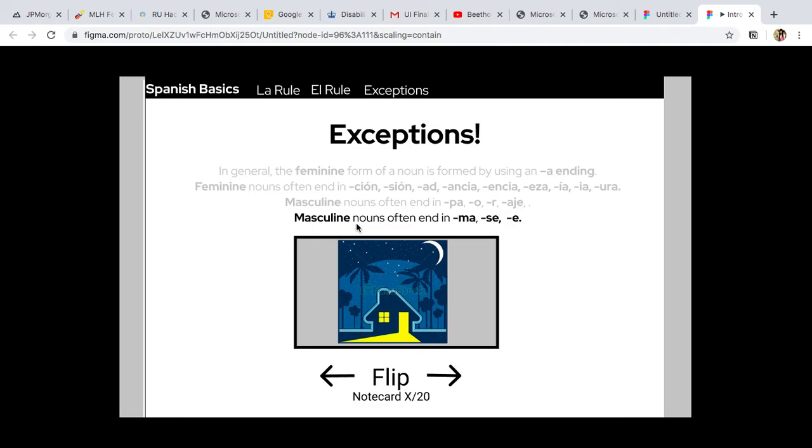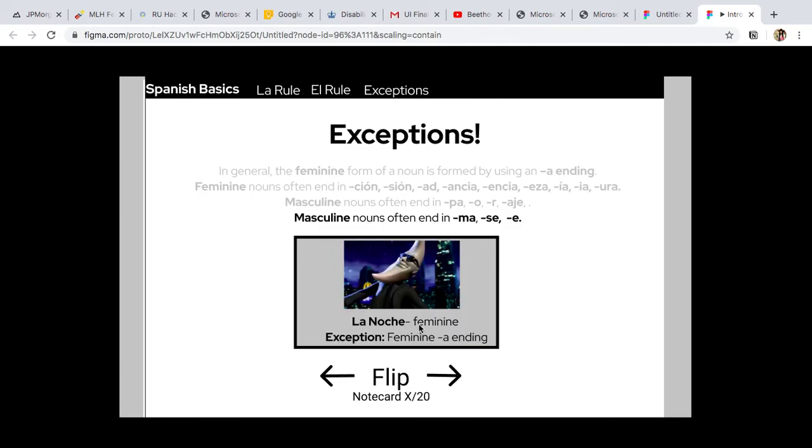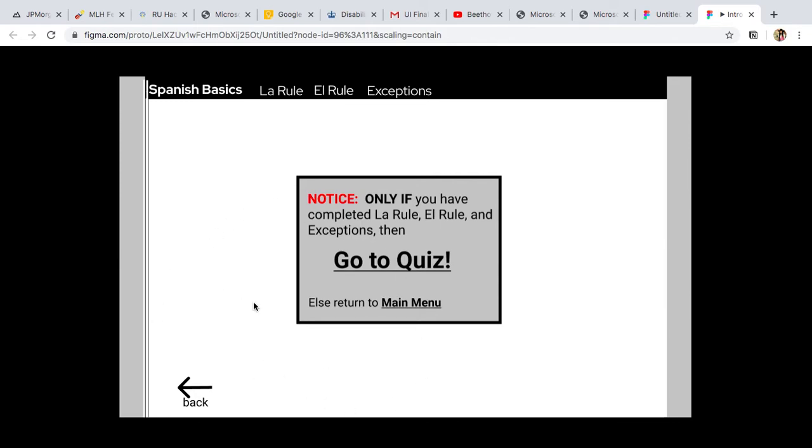Again, masculine nouns often end in -ma, -se, -e. This is the night, la noche, feminine, an exception, feminine, a ending.